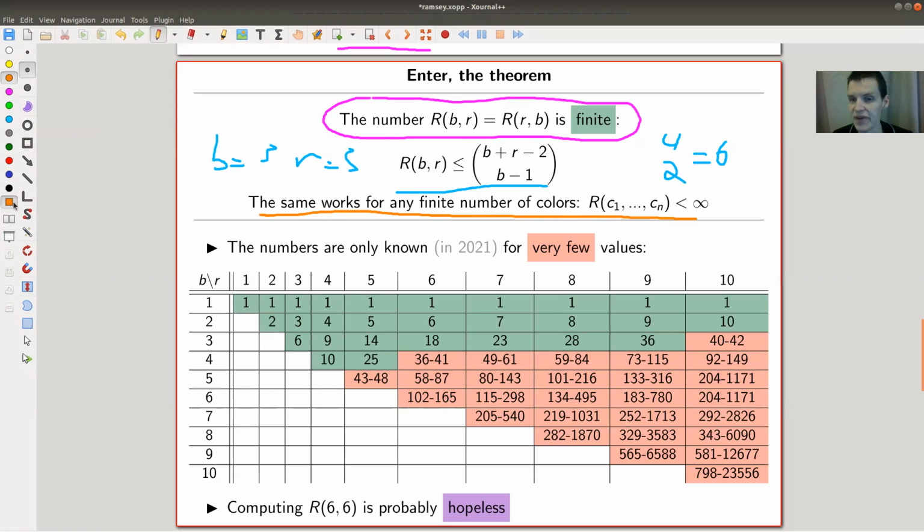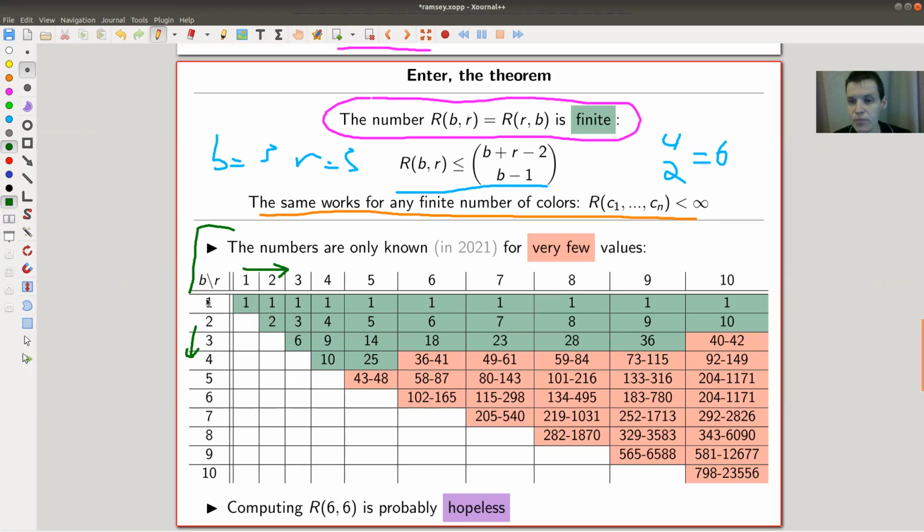So let's go through the table here. It turns out that those numbers are ridiculously hard to compute. So here in this table, blue goes in this direction, red goes in this direction. I've marked in green where we know the numbers. There are some trivial cases. We will go through that in a second.